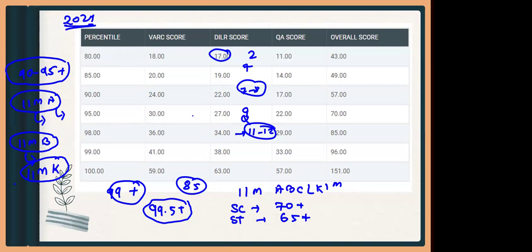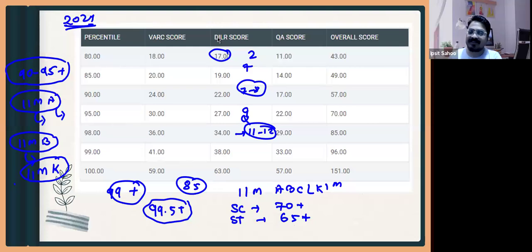Sir, I also wanted to ask, suppose our collective percentile target is anywhere above 97, 98. Specifically for DILR, because it's very unpredictable, what is a good score that we need to keep in mind? With VARC and quants we can still work on it, but this is going to be difficult to predict. So what can we do, and what should the goal be?